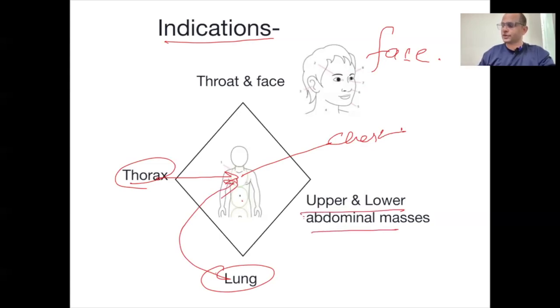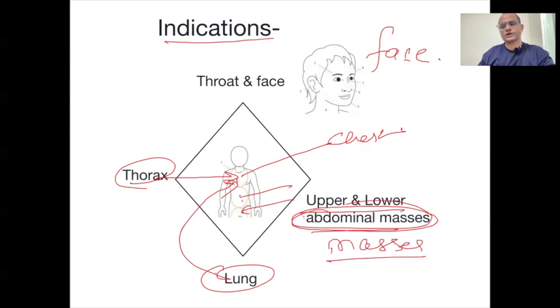Especially, I will tell you, the most important thing is abdominal masses. अगर पेट में या pelvis में गांठें हैं, if there is a mass, if there is a nodule, if there is a lump, if there is a fibroid, if there is a cyst,